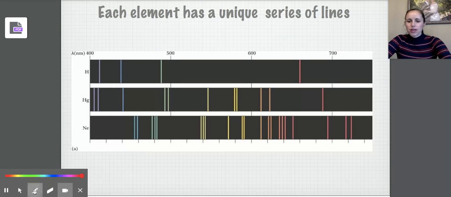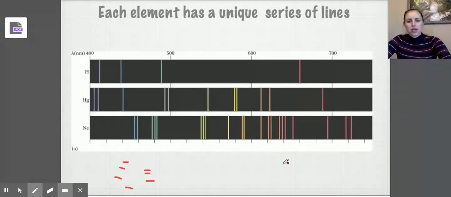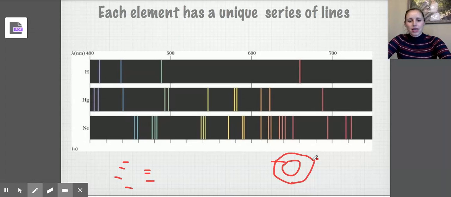So Rutherford said that electrons just exist wherever. They're just orbiting wherever they want. Whereas Bohr said, well, no, they don't exist wherever. They must exist in these specific, as he called them, energy levels. So we draw our energy levels like this. They're like rings that go around a nucleus. And we know that the electrons, terrible drawing, have to exist somewhere on those distinct energy levels. And the jump between different energy levels is what's actually showing these line spectra here.